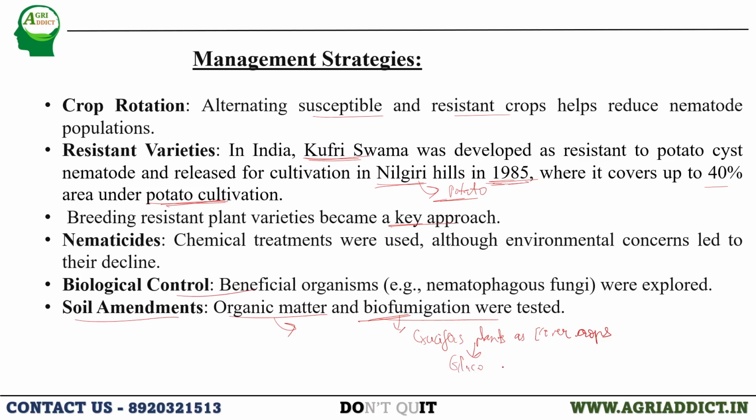These glucosinolates will be converted to isothiocyanates, which are toxic to nematodes. So biofumigation is planting of cruciferous plants which can increase the isothiocyanate content in the soil, and thereby, as they are toxic to the nematodes, can control the nematode.